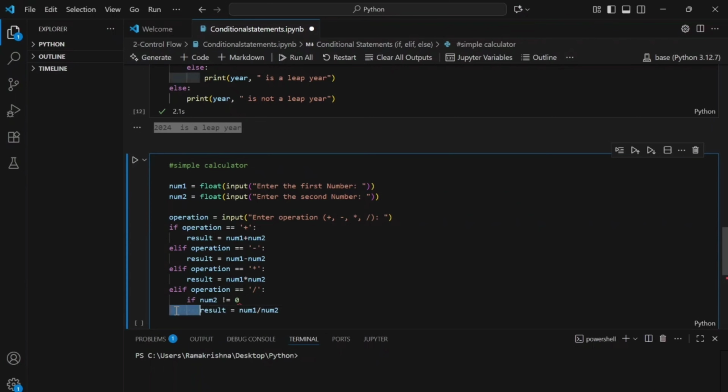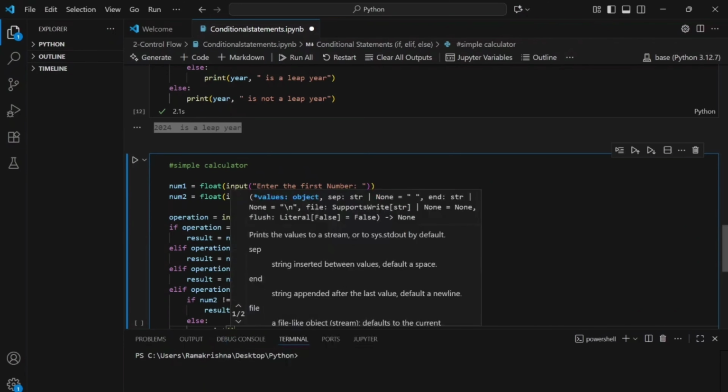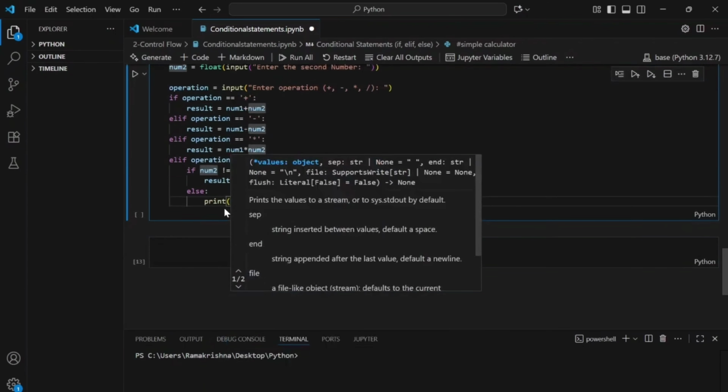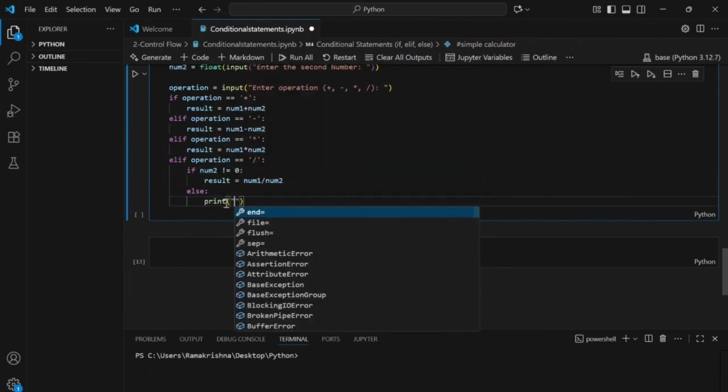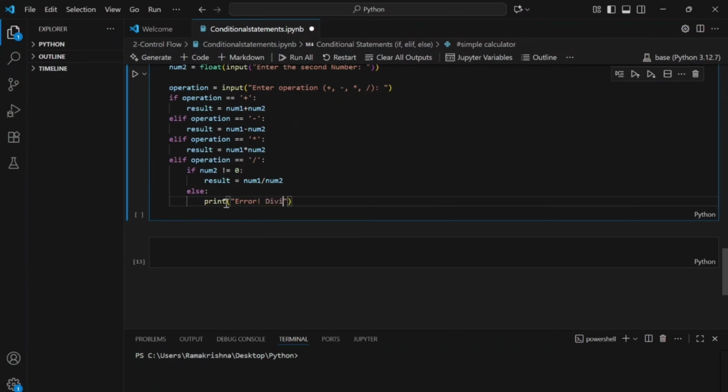Or else this will throw us a divided by 0 error. And if num2 is not equal to 0, then only perform the division operation. Else it should print an error, division by 0.